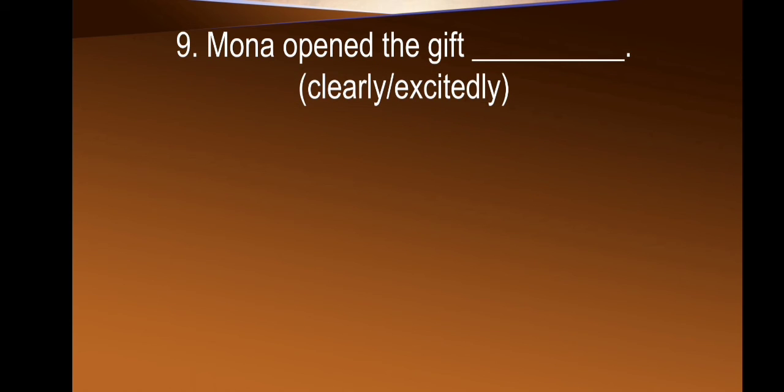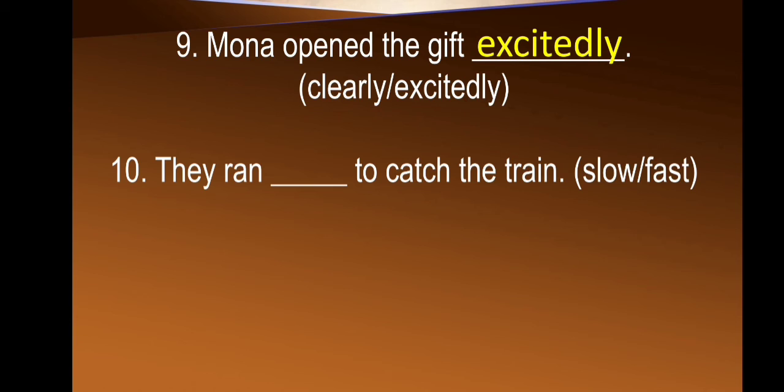The next sentence is Mona opened the gift dash, and the options are given clearly or excitedly. Yes, this is obvious. Mona opened the gift excitedly. The next sentence is they ran dash to catch the train, and the options are given slow or fast. So for catching the train, they ran, yes, fast. They ran fast to catch the train.